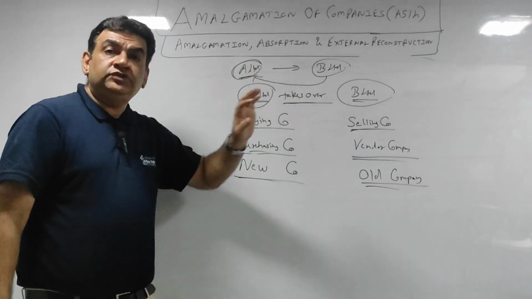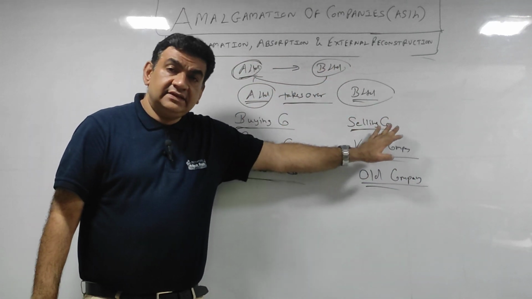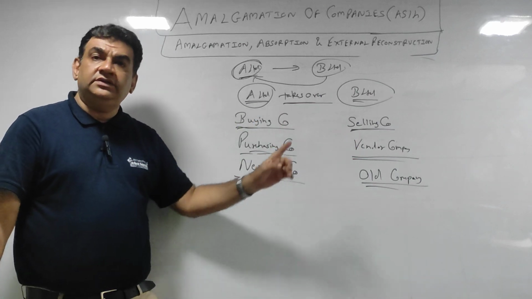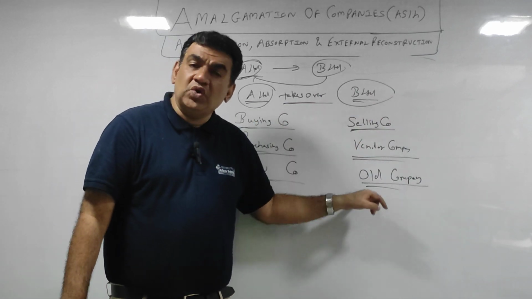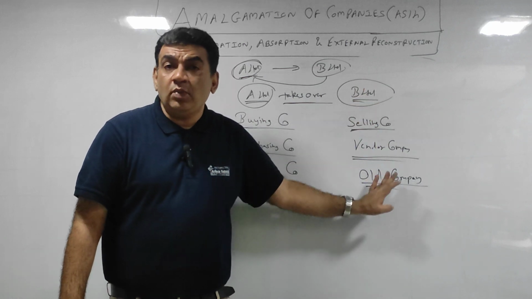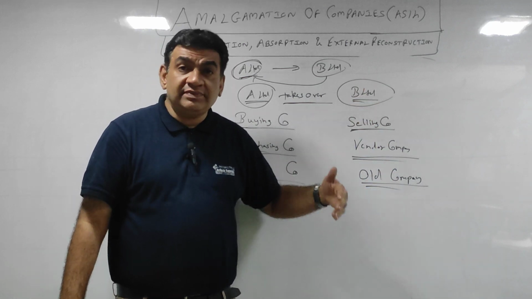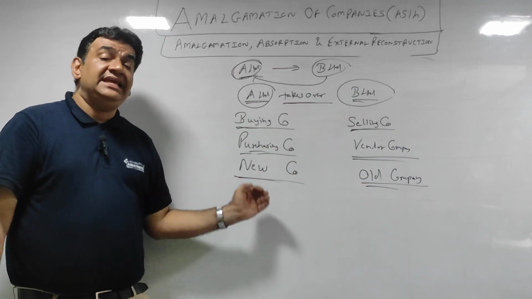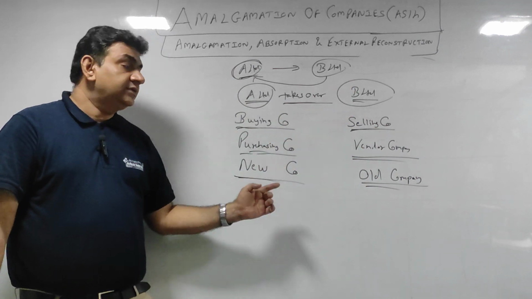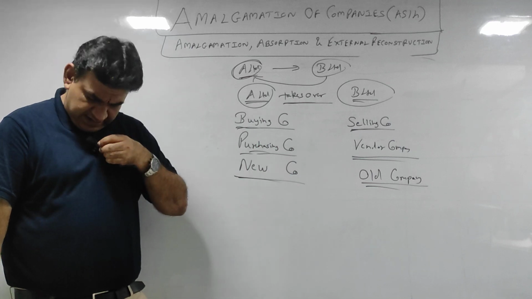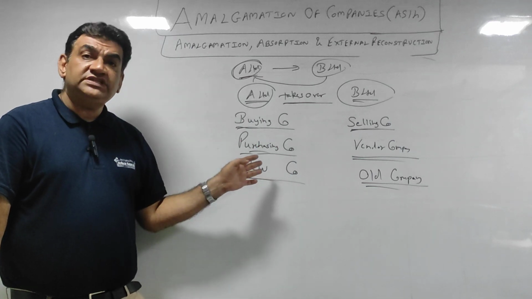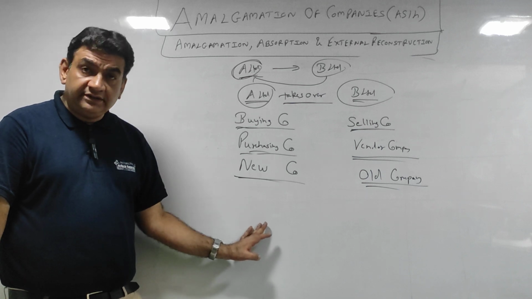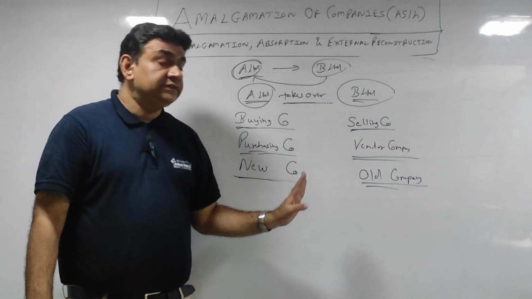Getting it? So B is closing its business and merging into A. So B will be called the old company and vendor company. Vendor means the one who is selling its business, and the selling company. And A is buying B, so A will be the buying company or the purchasing company or the new company. Got it?